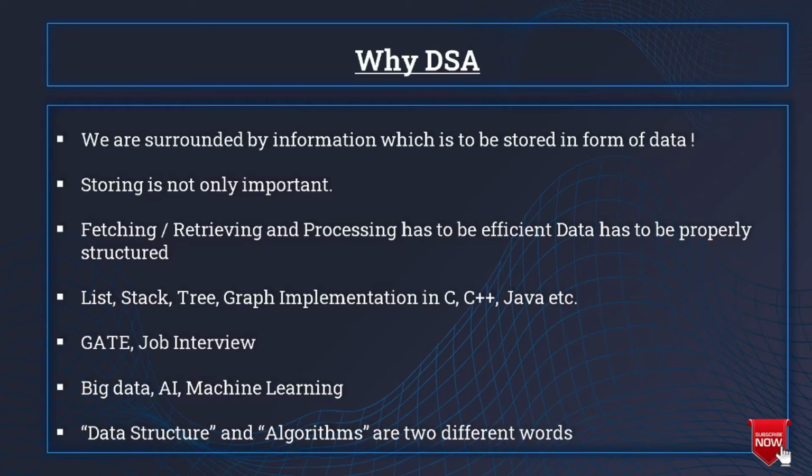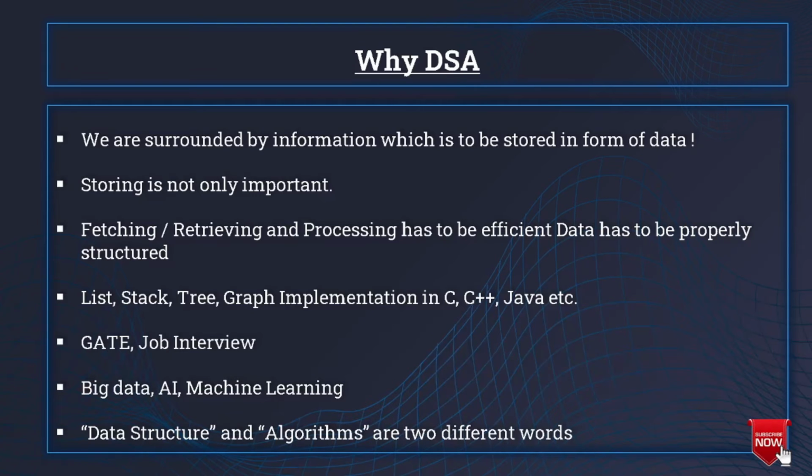Similarly, in our case, we will ask ourselves why do we need data structures and algorithms? So the answer is very simple. We are surrounded by information which is to be stored in the form of data. Now, storing is not enough. Retrieving and processing those data is also very crucial. On the other hand, the structure should also be very efficient so that various processes like insertion, deletion or updation of the data can be performed in a faster and efficient manner.